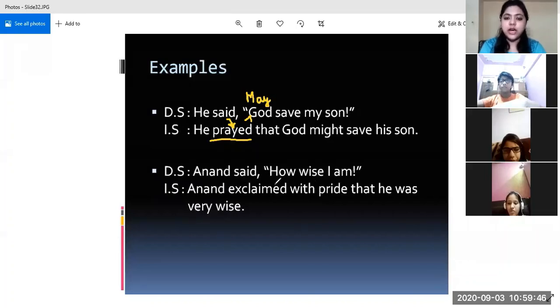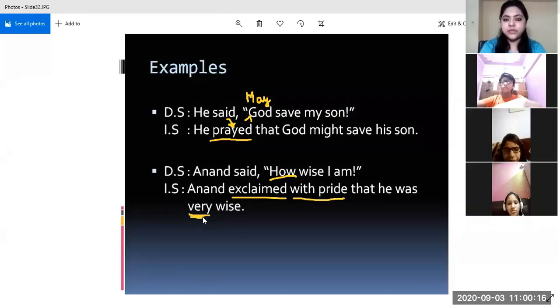Anand said, "How wise I am." Now he's taking pride in himself. So what will we write in indirect speech? Anand exclaimed with pride. Okay, Anand exclaimed with pride. This is how you should write, that he was very wise. How? In place of how, we will add very. Okay, so this new word has been added, so that he was very wise.